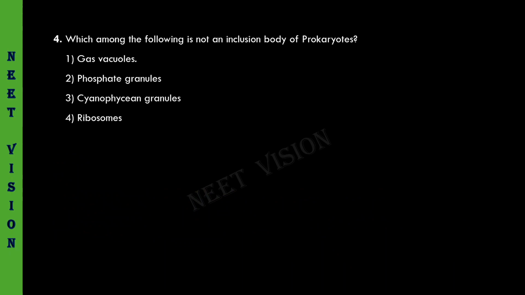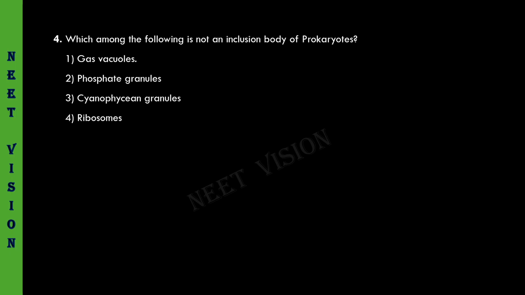Next question. Which among the following is not an inclusion body of prokaryotes? The inclusion bodies of prokaryotes are gas vacuoles and certain reserve food materials like phosphate granules, cyanophycin granules, and glycogen granules, but not ribosomes. Hence option 4 is the correct answer here. 1, 2, 3 are incorrect options.